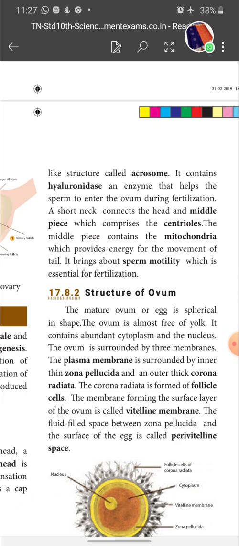When you see the structure of ovum, you can see that the egg is surrounded by many layers, and these layers are stuck to the egg by a cementing substance called hyaluronic acid. So things cannot easily enter into the egg. If the sperm wants to enter inside the egg, it should dissolve the cementing substance and loosen the surrounding layers, and then only it can enter. This function is done by the enzyme called hyaluronidase secreted by the acrosome.